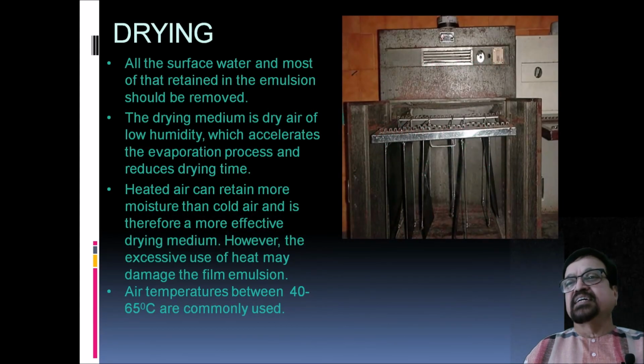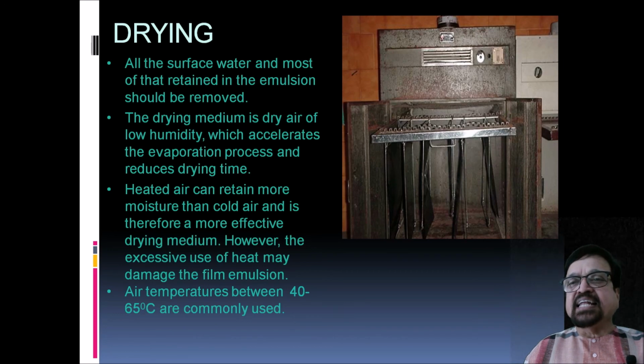Now drying: all the surface water and most of the water retained in the emulsion should be removed. First the water is removed, and along with the water the retained chemicals are reduced. The drying medium is dry air of low humidity, which accelerates evaporation and reduces the drying time.